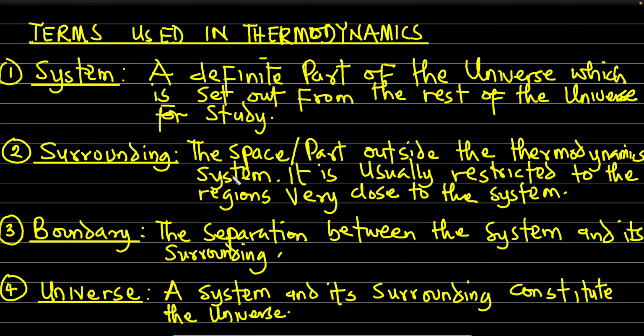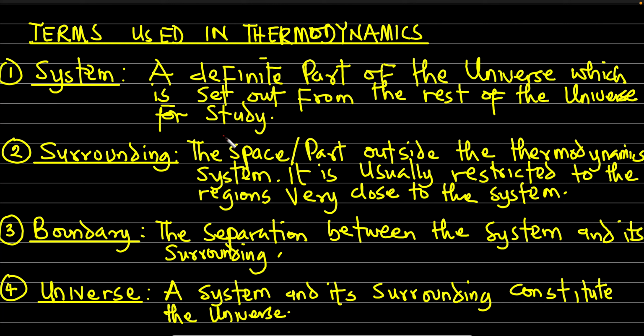Like I said, a system is a definite part of the universe which is set aside from the rest of the universe for study. For example, if you're boiling water in your kettle, the system in this case is the water enclosed in that kettle. The wall of the kettle is a boundary.